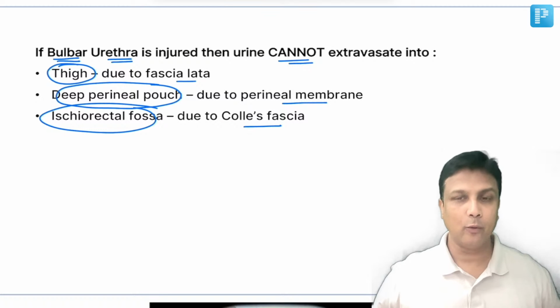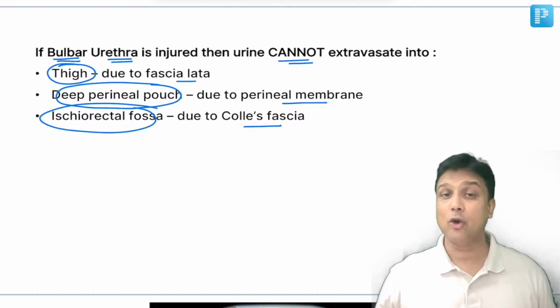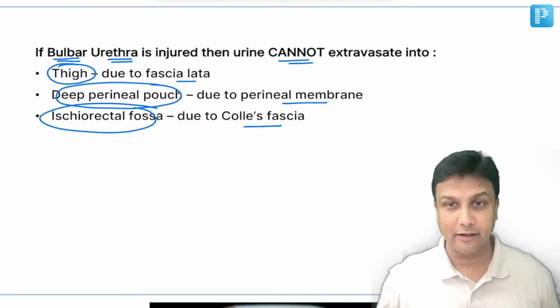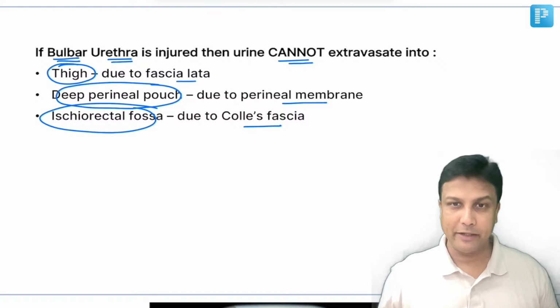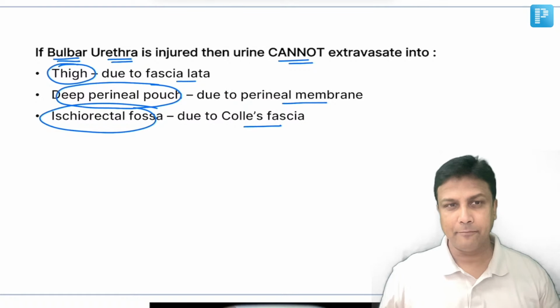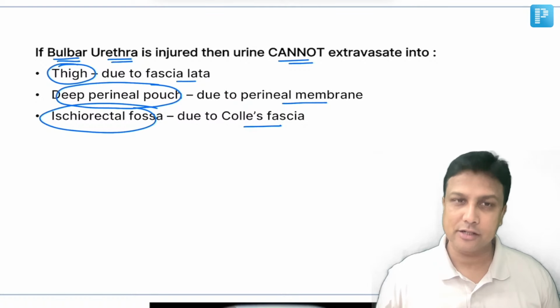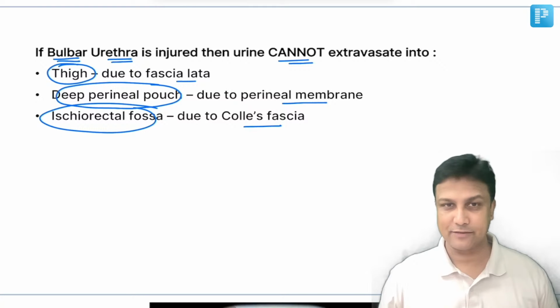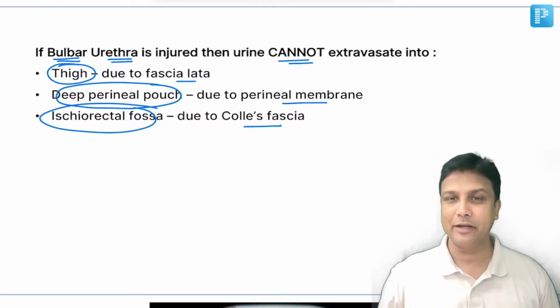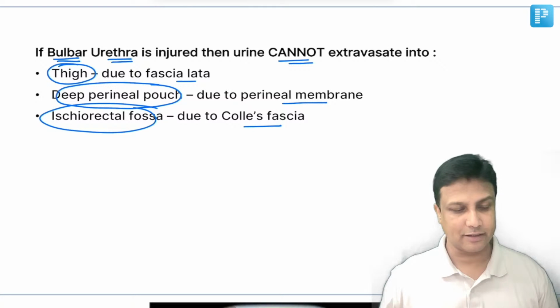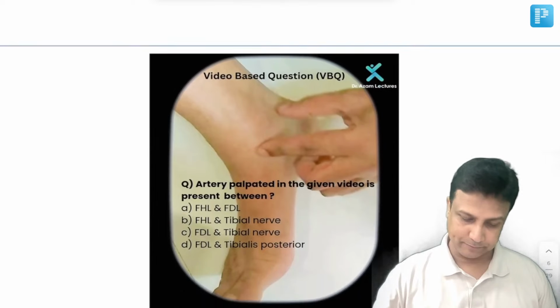I repeat again, when the bulbar urethra is ruptured, the urine cannot go into the thigh because of the fascia lata, the urine cannot go into the deep perineal pouch because of the perineal membrane, and the urine cannot go into the ischiorectal fossa due to the Colles fascia. So this is the entire concept that we have revised about the second concept, that is extravasation of urine.